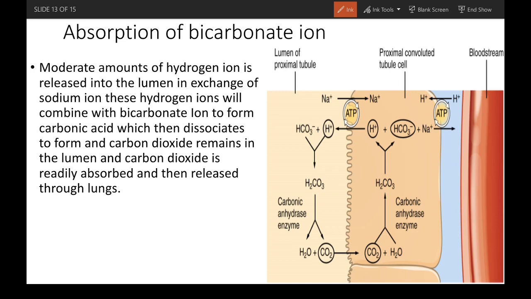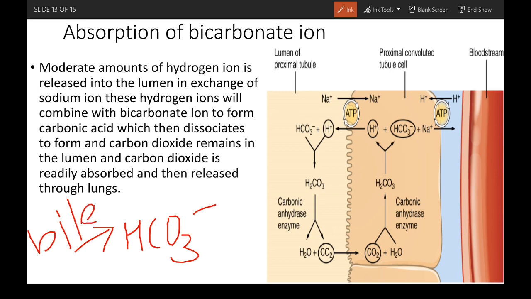So, because the pancreas and the liver secrete a lot of these bicarbonate ions in the bile juice and through the pancreas. This is done to decrease the acidity, right? It is used as a base to neutralize the acid secreted from the stomach.